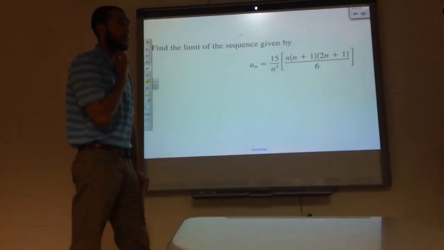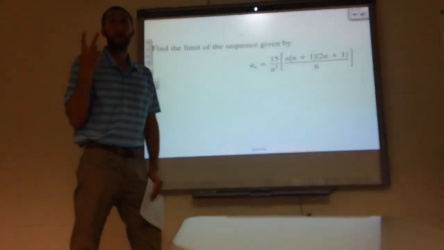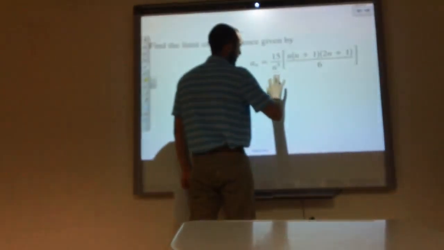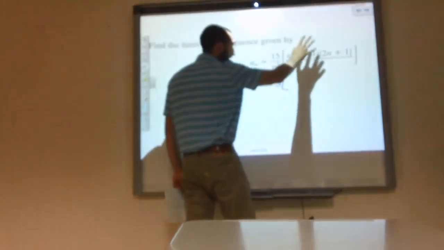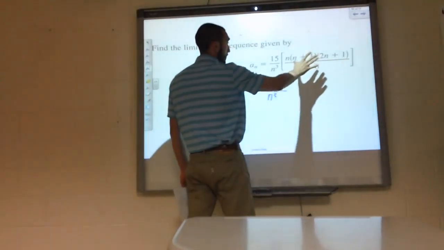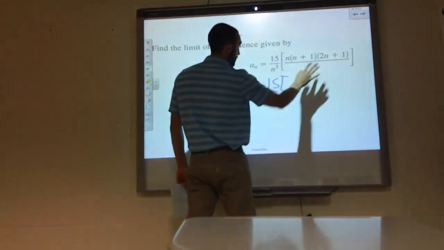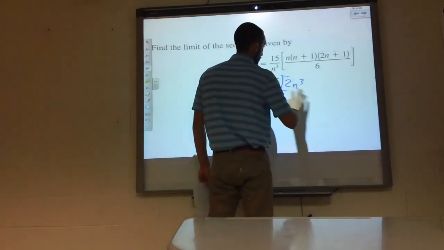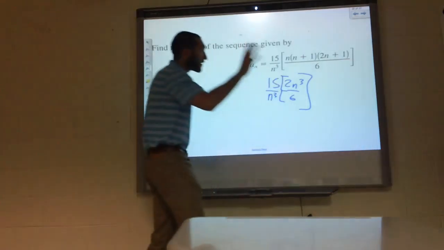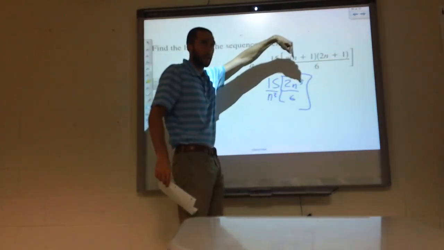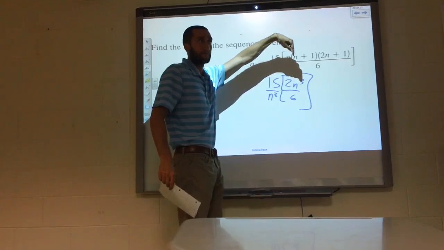Can you see just by looking at it? It'd be 2. So the third degree, n to the 3, would have a 2. It's kind of like we're getting 2n cubed over 6, because we're not worried about all the other stuff, we're just worried about the highest degree.